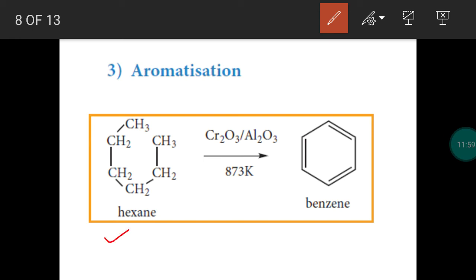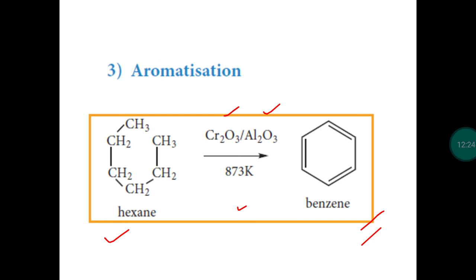You take alkanes with 6 to 10 carbon atoms, like hexane, heptane, octane, nonane, decane. When the vapors are passed over chromic oxide supported on alumina at 873 Kelvin, we get an aromatic compound, benzene. This is the simplest aromatic compound. The process is called aromatization process.